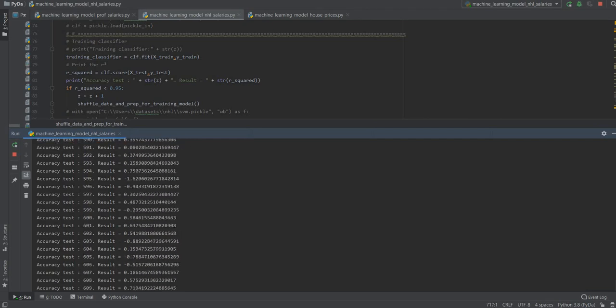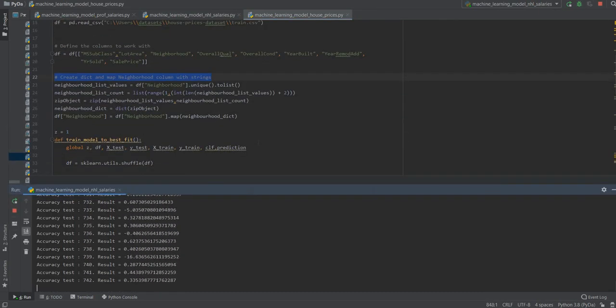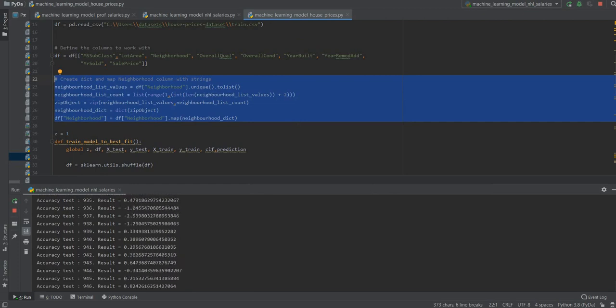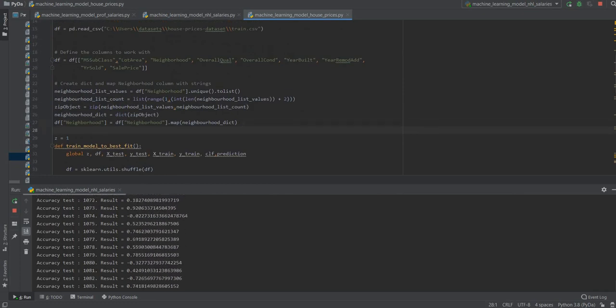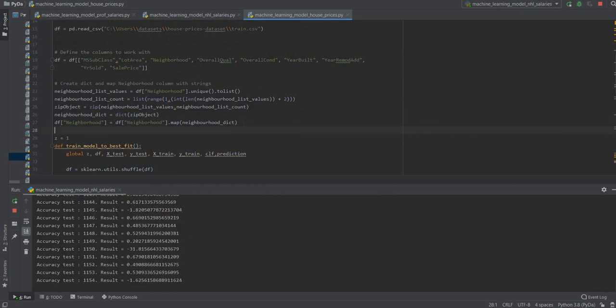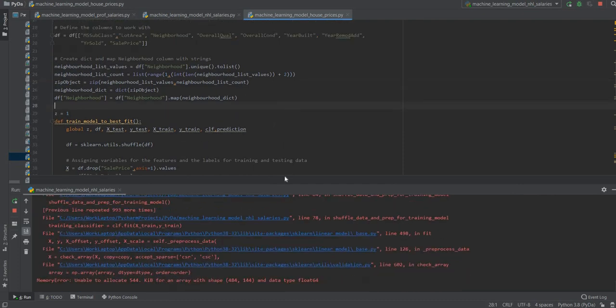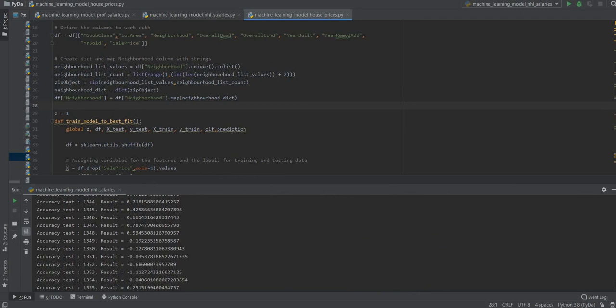There won't be time for the housing prices model. Definitely won't be time for that one. But it's almost the same. I did something extra: I created a dictionary from two lists, which is not in the other two, because for the neighborhood there were a lot of neighborhoods, and I couldn't do a dictionary. It would take a lot to do a dictionary by hand. Okay. So well, decision tree regressor was maybe the best one over there.